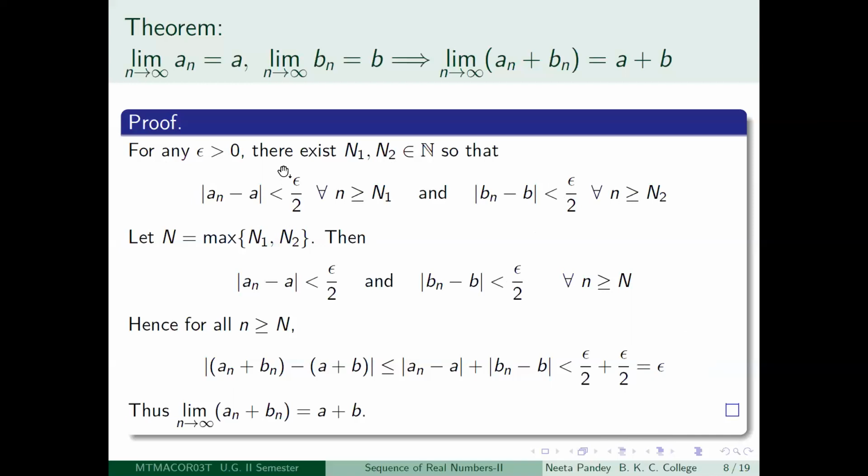So you don't have to rigorously remember that I have to take epsilon divided by 2 here, so that when I add I get a neat epsilon. What you can do is simply write down your definitions for less than epsilon, and in the final thing you'll get a 2 epsilon. But since epsilon is arbitrary, 2 epsilon is also arbitrary, so your result will follow. It doesn't really matter. The only thing is that when you are multiplying that arbitrary positive epsilon by a number, which will be 2 here, it should be a positive number.